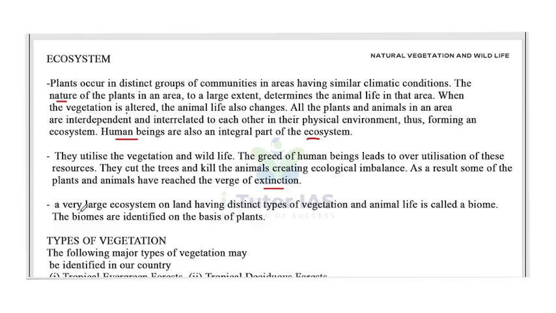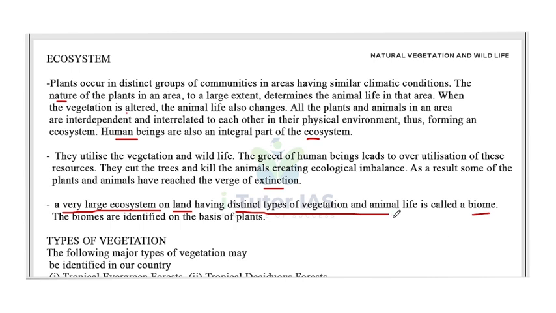Now, a very large ecosystem on land having distinct types of vegetation and animal life is called a biome. So what is a biome? A biome means a very large ecosystem on land having distinct types of vegetation and animal life.